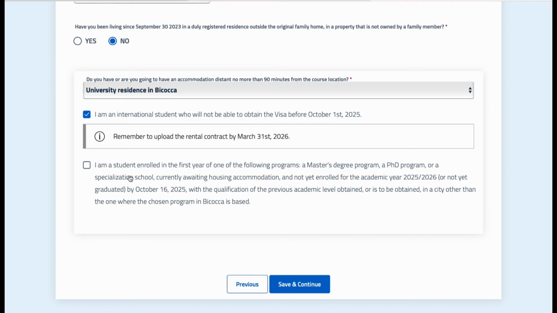Okay, the second option has many conditions, such as whether you are a student of a master's degree program. I am a student enrolled in the first year of one of the following programs. If you have already enrolled in a master's degree program, a PhD program, or a specialized school, or you are awaiting housing accommodation, or you have not obtained your degree yet, so if you fulfill any of these conditions, you can tick this box. Otherwise, leave it blank and move to the next step.